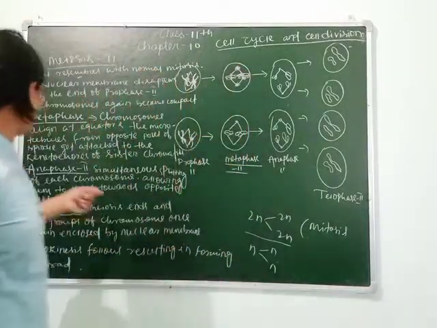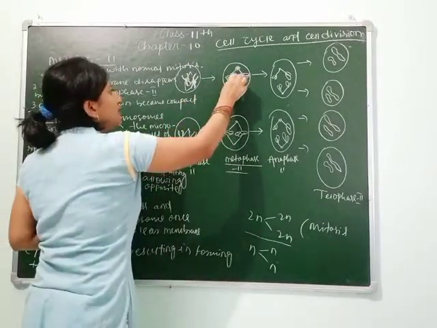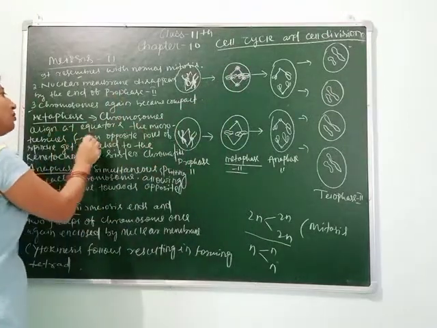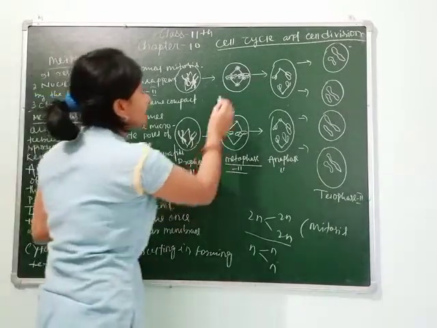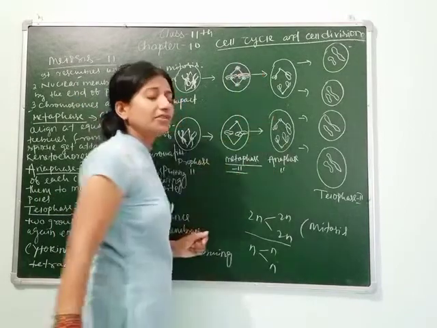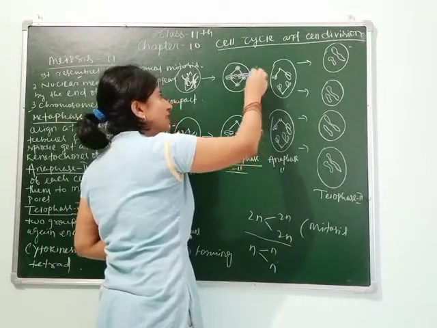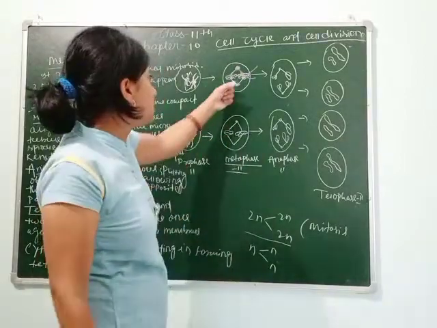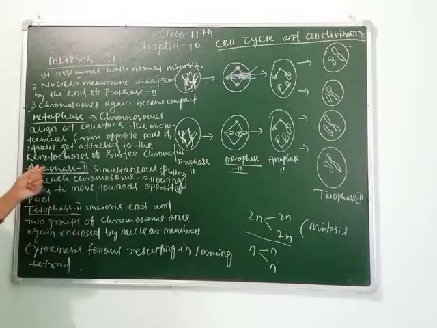Here we can say that chromosomes align at the equator. They are aligned, or get together, at the equator, and the microtubules from opposite poles of the spindle get attached to the kinetochores of sister chromatids. This is a sister chromatid and this is a sister chromatid. They attach both with the spindle fibers from opposite poles. Clear? Next, anaphase 2. In anaphase 2, what happens?